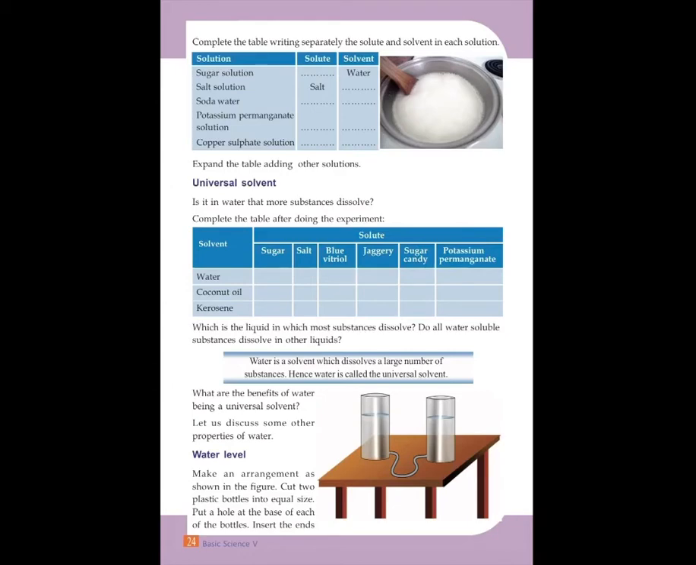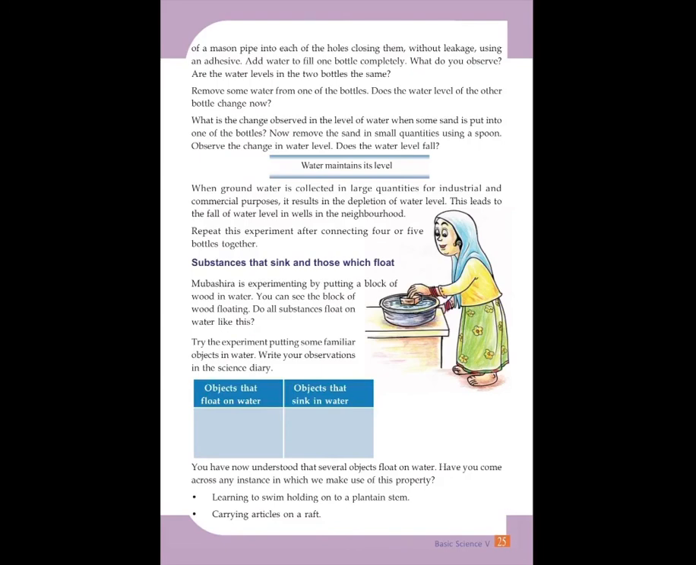Water level. Make an arrangement as shown in the figure. Cut 2 plastic bottles into equal size. Put a hole at the base of each of the bottles. Insert the ends of a mason pipe into each of the holes, closing them without leakage, using an adhesive. Add water to fill one bottle completely. What do you observe? Are the water levels in the 2 bottles the same? Remove some water from one of the bottles. Does the water level of the other bottle change now?